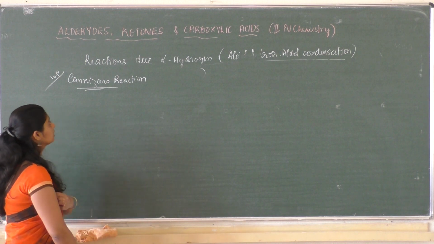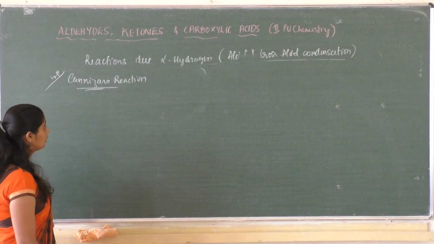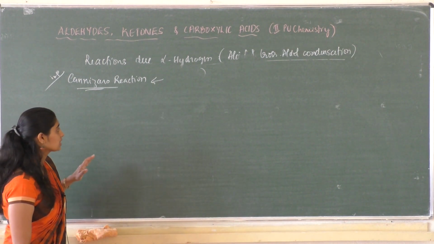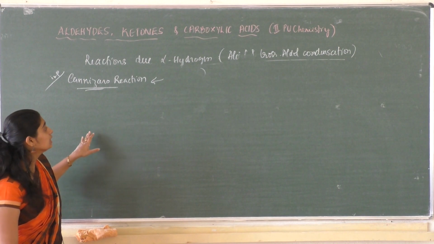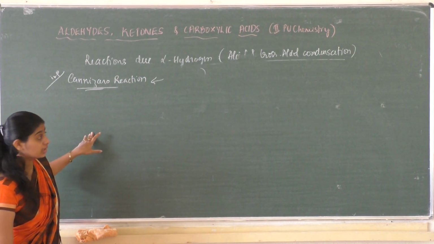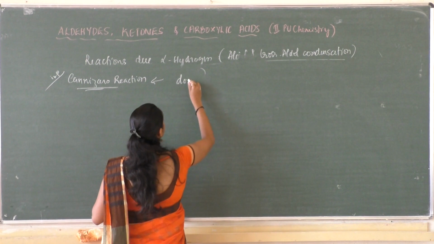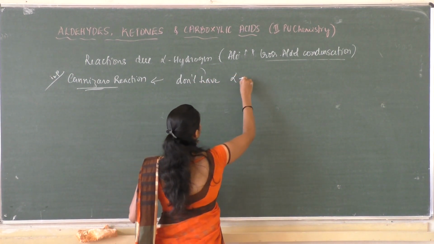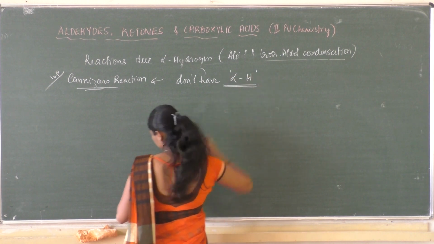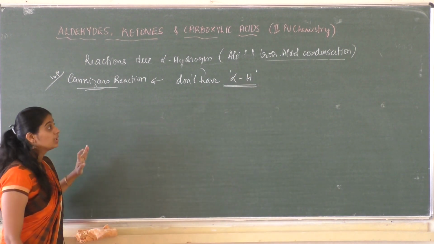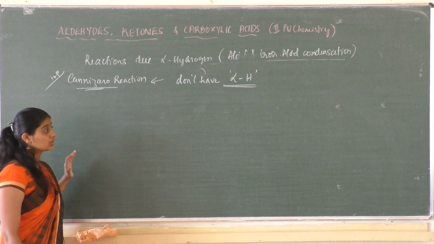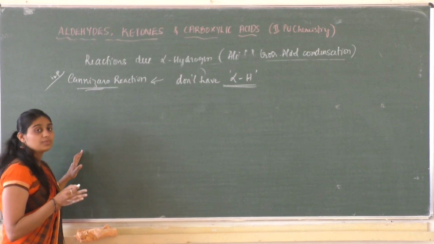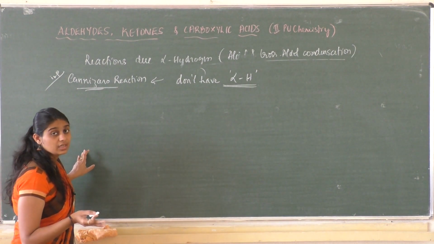In this reaction, the thing you need to note is that this reaction is carried out only for the compounds which do not, I repeat, do not have alpha hydrogen atom. In the case of aldol condensation and cross aldol, you are supposed to have an alpha hydrogen atom, without which the reaction cannot be carried out.